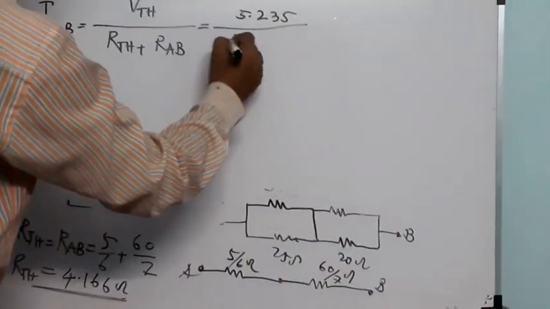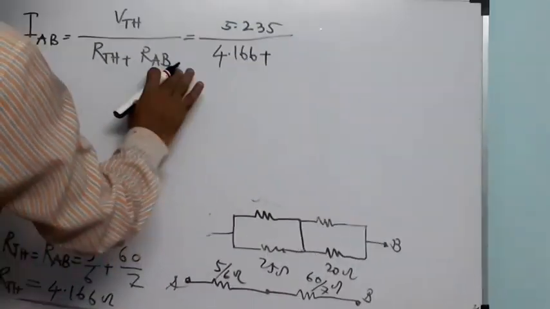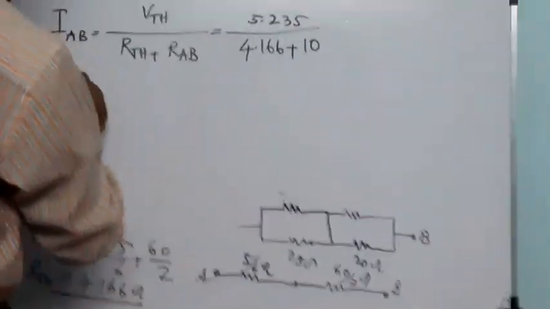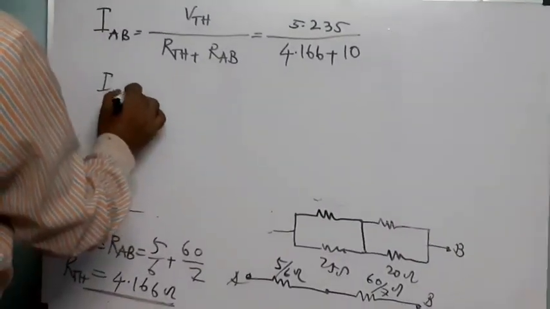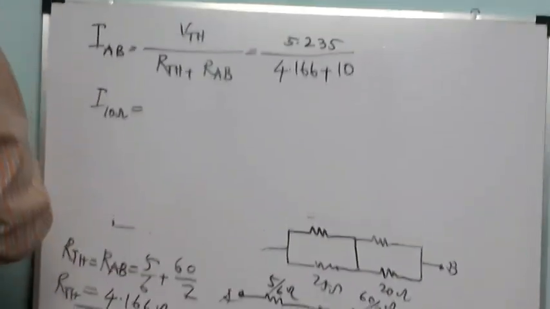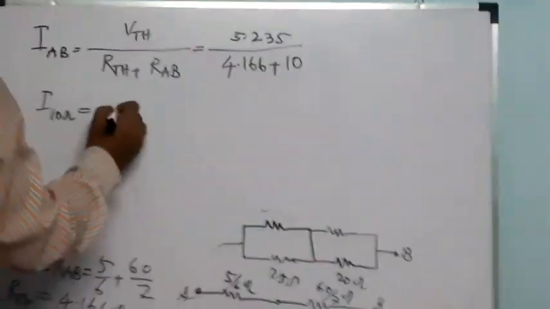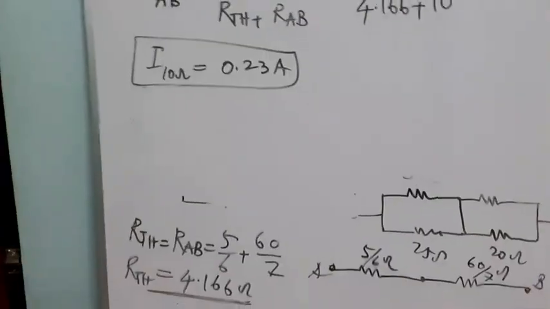RTH is 4.166 plus the load resistance, which was earlier given as 10 ohm. So the current in the 10 ohm resistance is 0.23 amperes. That is the answer by applying Thevenin's theorem.